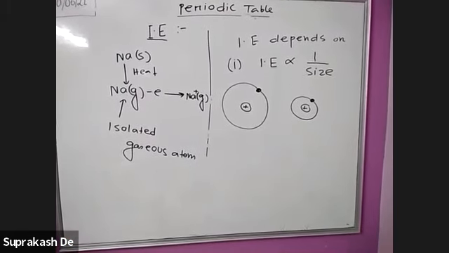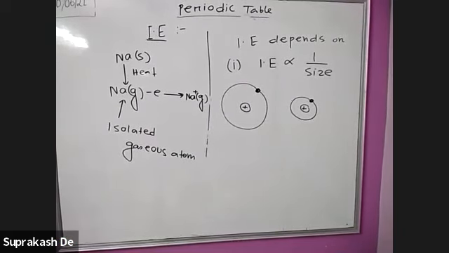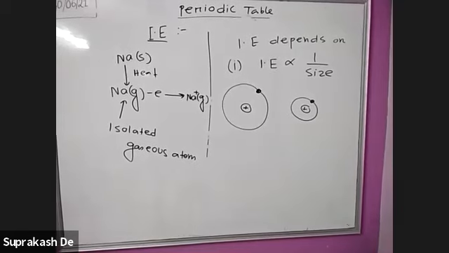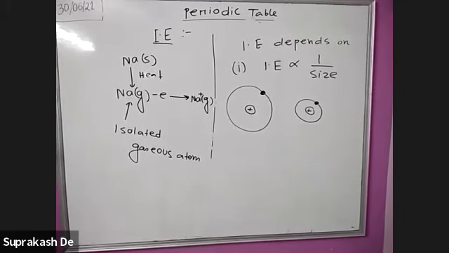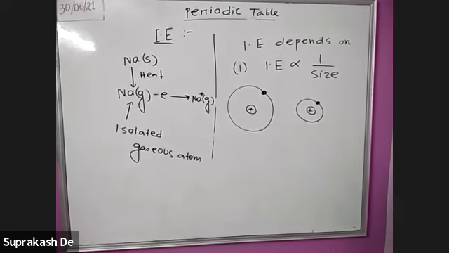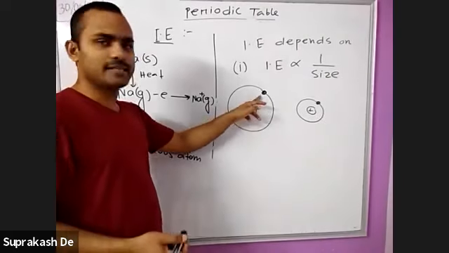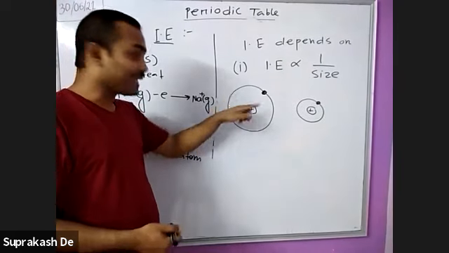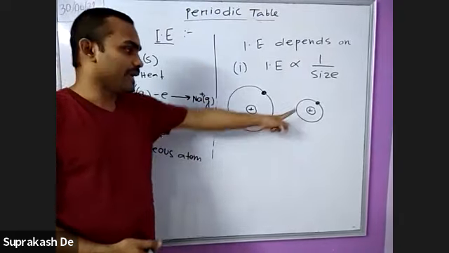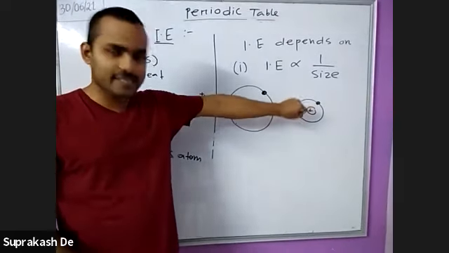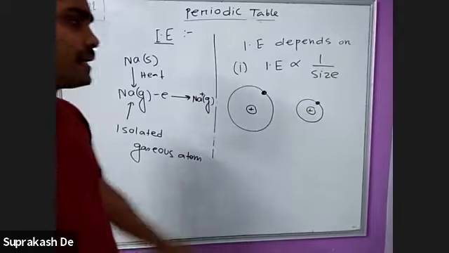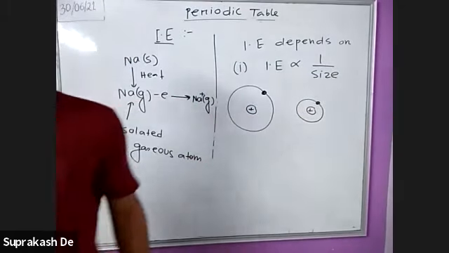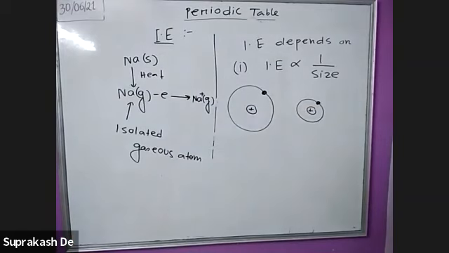If the size becomes greater, then it requires less energy. Always remember the definition: the amount of energy required to remove one electron is called the ionization energy. If the size is greater, then the distance between the nucleus and the outermost electron is greater, so the attraction is weaker and you can easily remove the electron. If the size is smaller, then the distance is smaller and the attraction between the nucleus and the outermost shell is greater, so it requires more energy. So that's why I have written that over there.